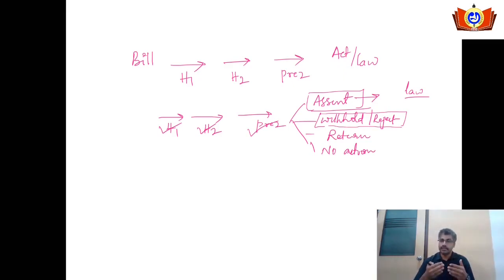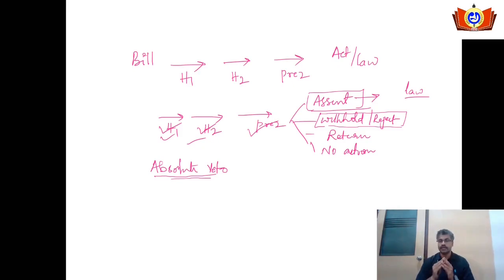He feels that he is not happy with the provisions of that bill, or he is being told by the council of ministers headed by the PM that this bill should not be passed. So the power to withhold any of the bill which is duly passed by both the houses of the parliament, this power to withhold or to reject outrightly is called absolute veto power of the president. Here the president is exercising his absolute veto power. Absolute veto means he is outrightly rejecting or withholding the bill, not giving the assent to that.